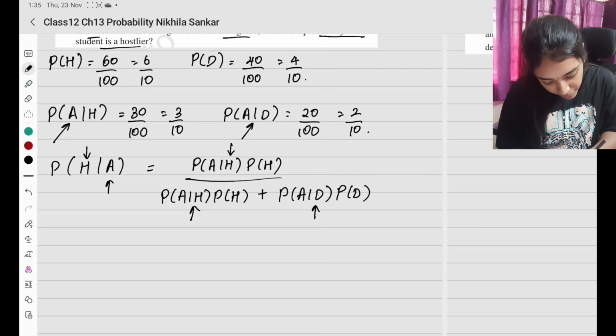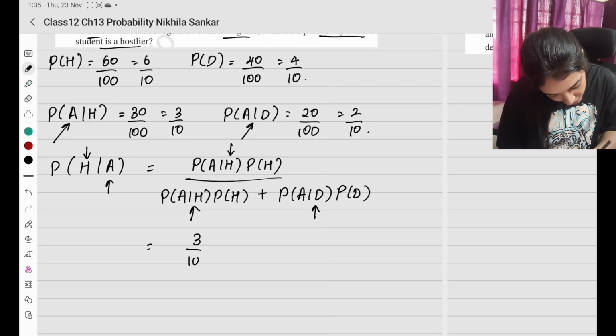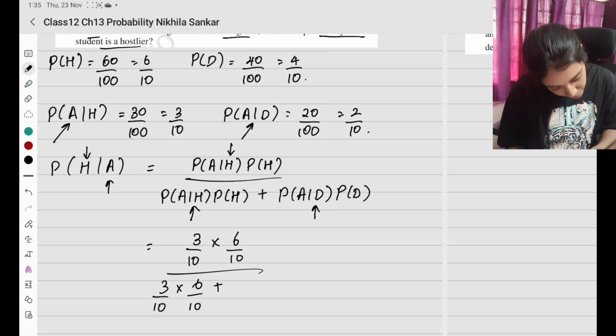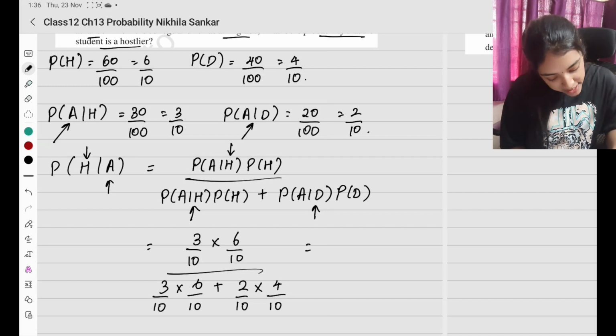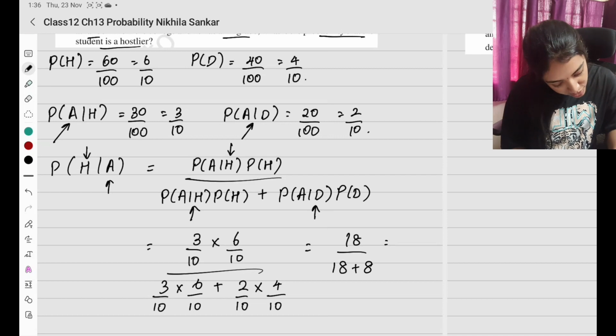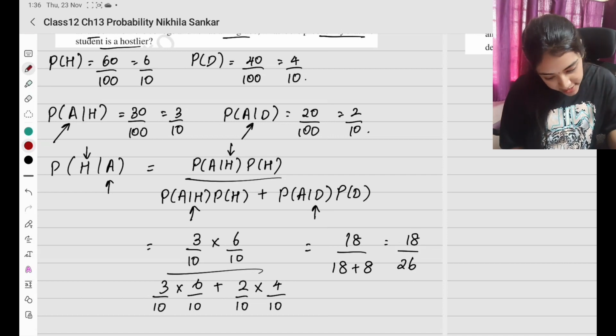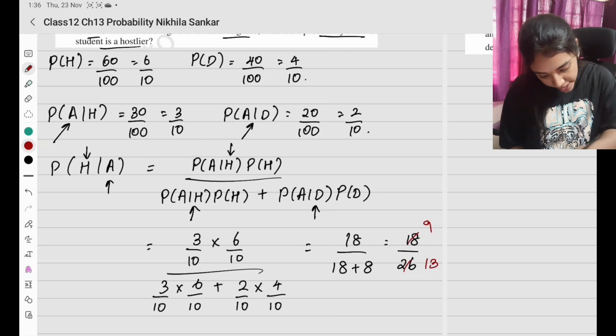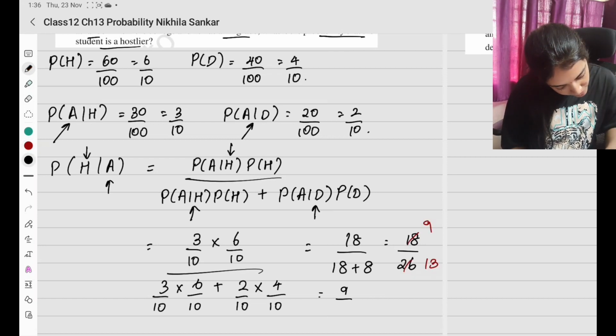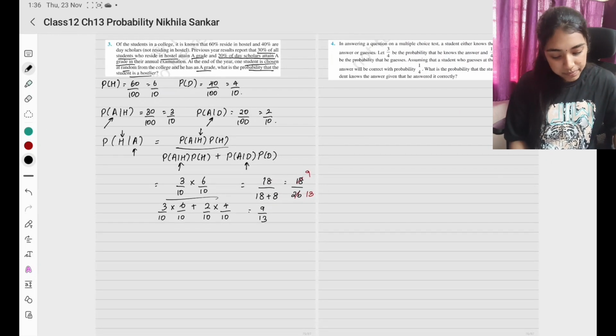Okay, shall we apply the values? So probability of A given H, 3 by 10, times hostel 6 by 10, divided by 3 by 10 times 6 by 10 plus A given D, 2 by 10, times probability of D, which is 4 by 10. So the denominators are all the same. Numerator: 6 3s are 18, divided by 18 plus 4 2s are 8. So I have 18 divided by 26. If we do this in the table, 2 9s are 18, 2 13s are 26. So 9 divided by 13. This is my answer. Okay, please copy.